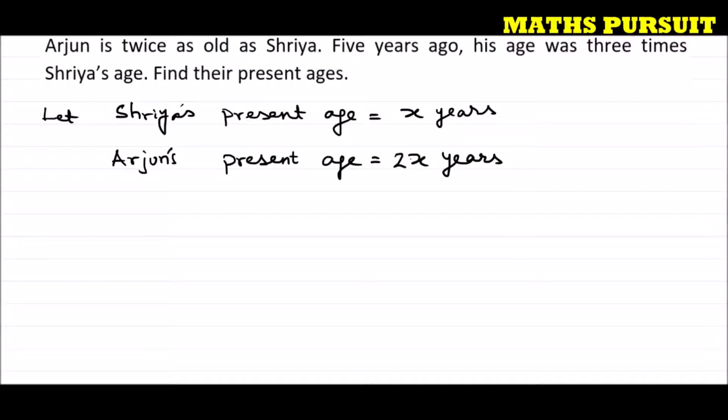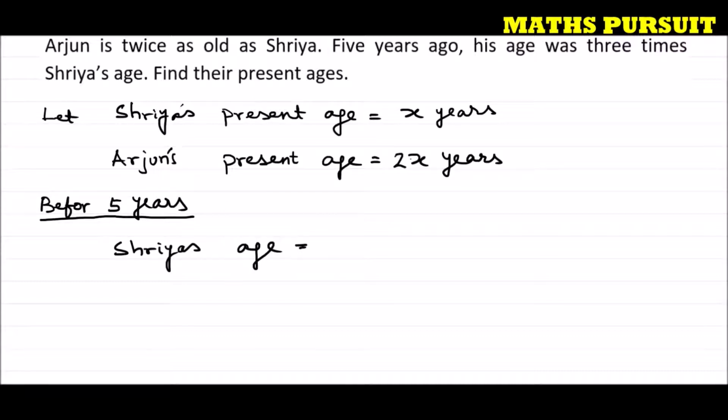Now 5 years ago means before 5 years. Before 5 years, what are their ages going to be? Shriya's age would have been x minus 5.